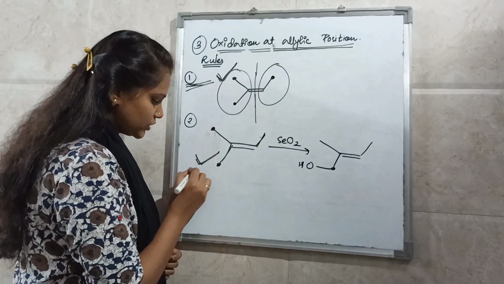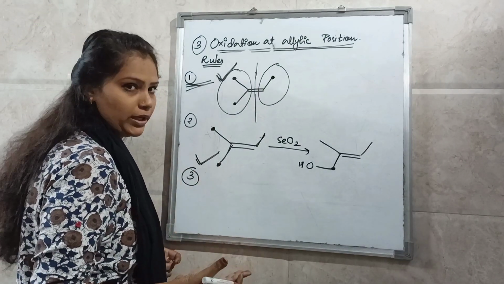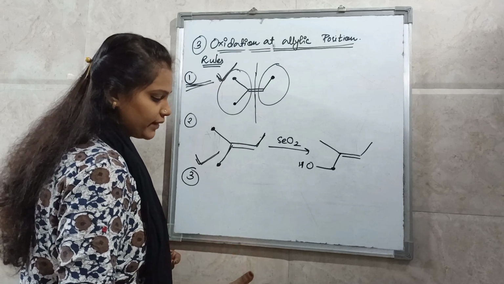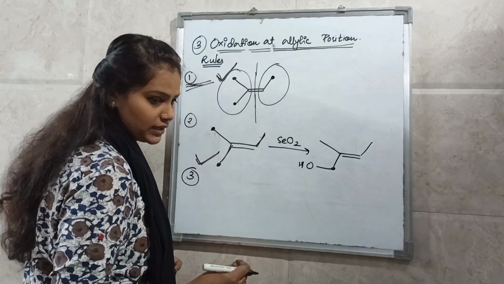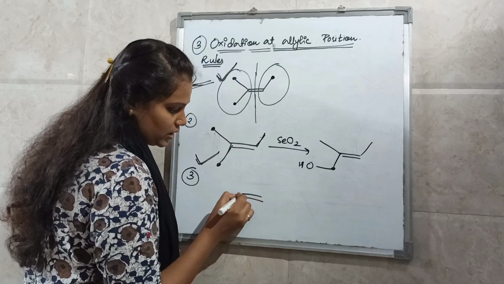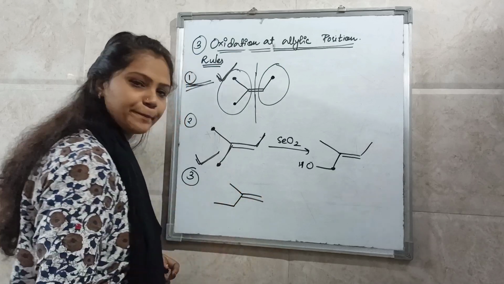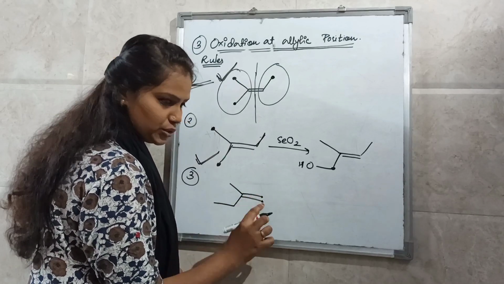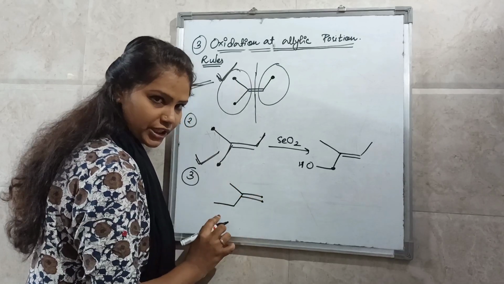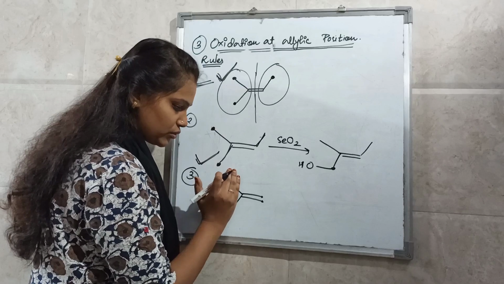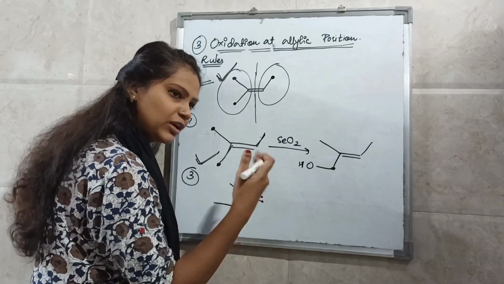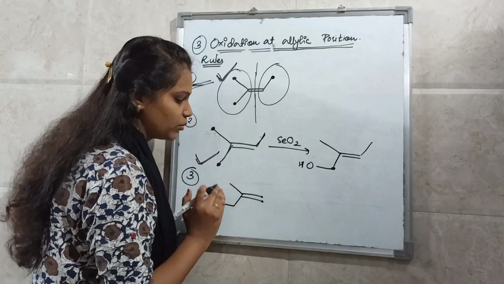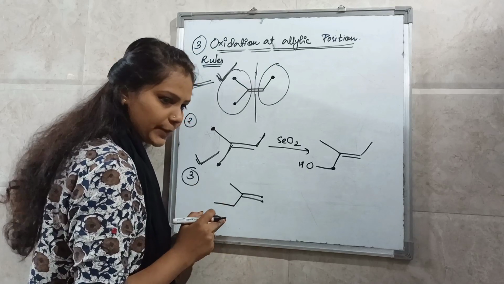Now suppose you have this condition, with CH3 on one side and CH2 on the other. Obviously here no substitution is there, here 2 substitutions are there. According to the first rule, the allylic position is only available here.